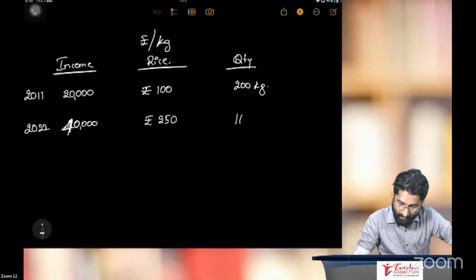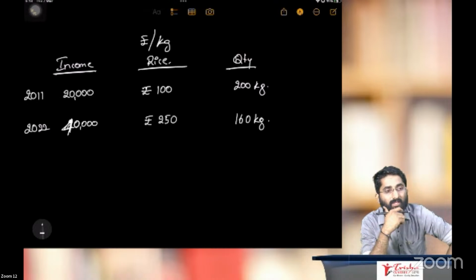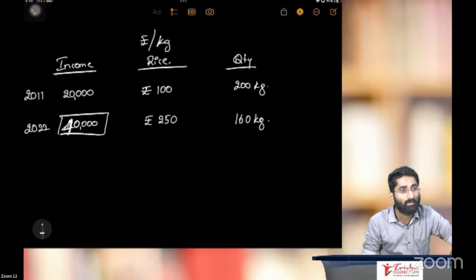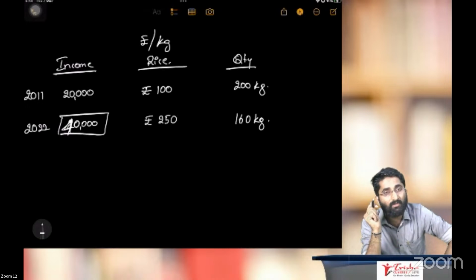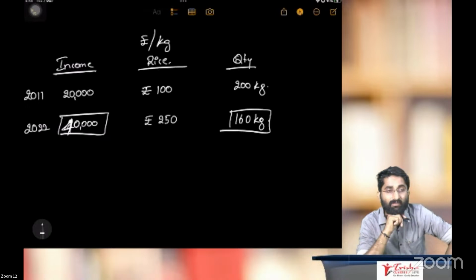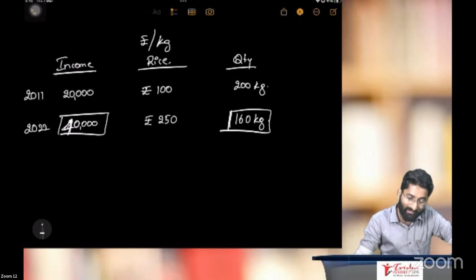The answer is you can purchase only 160 kg. Sir, my income is 40,000, but see, you can purchase only 160 kg.